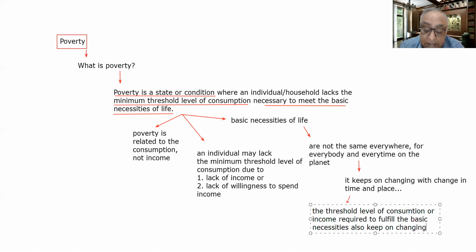So please bear this in mind. Poverty is a dynamic concept, which keeps on changing with place and time. So this is an important point here. I hope it would be clear to everybody.